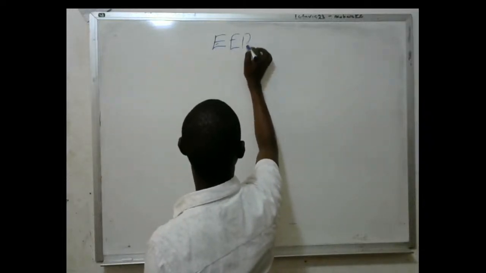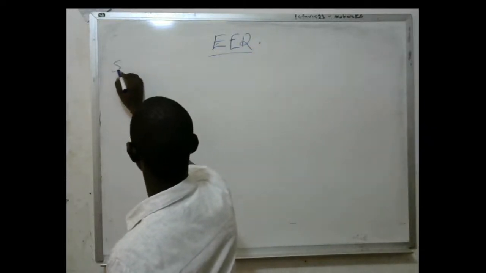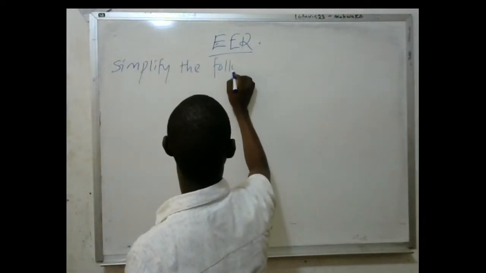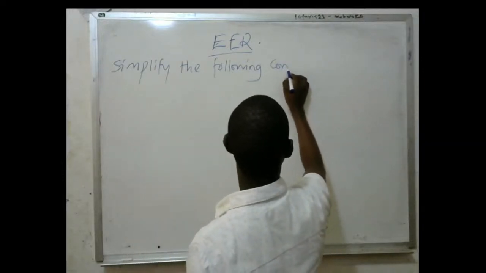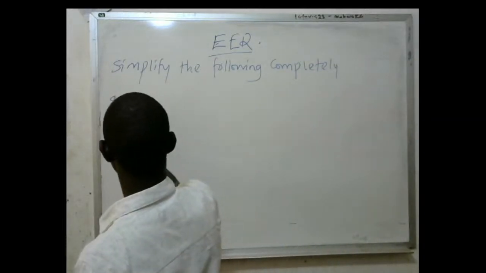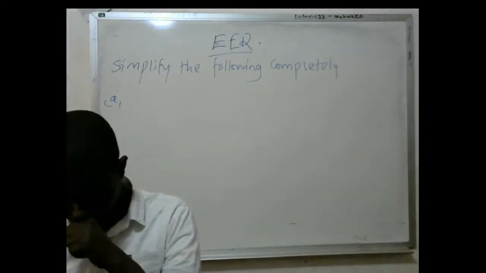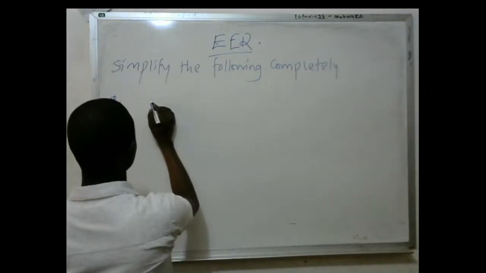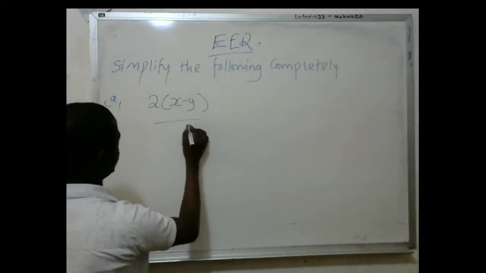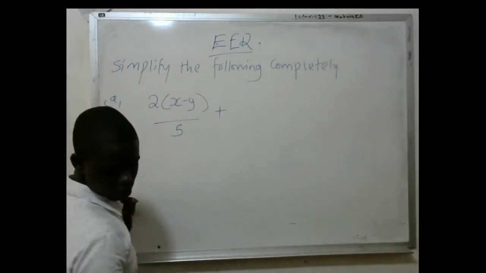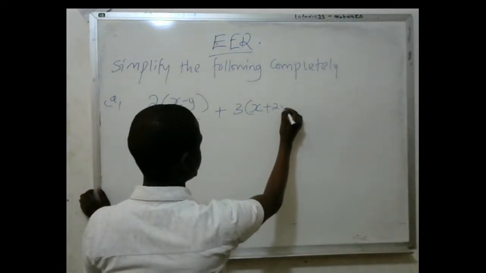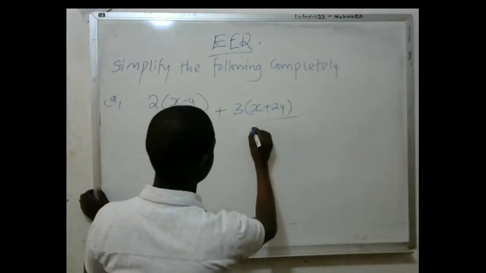Exercise. Simplify the following. Part A: 2 into x minus y over 5, plus 3 into x plus 2y over 2.